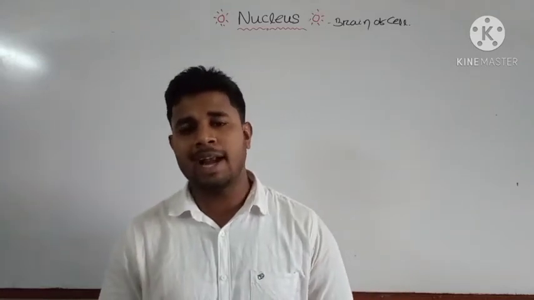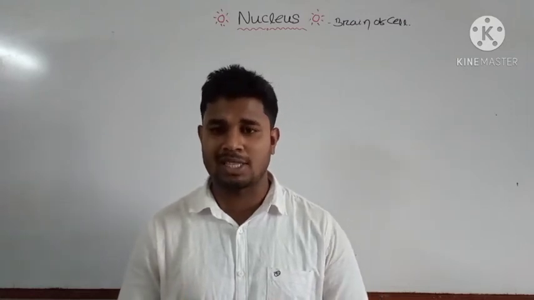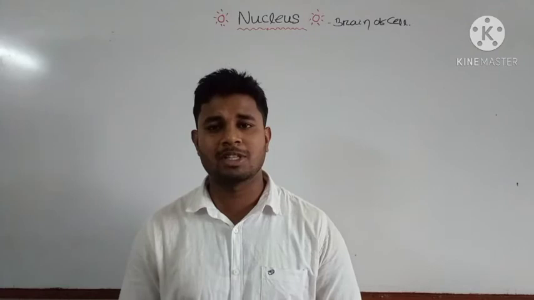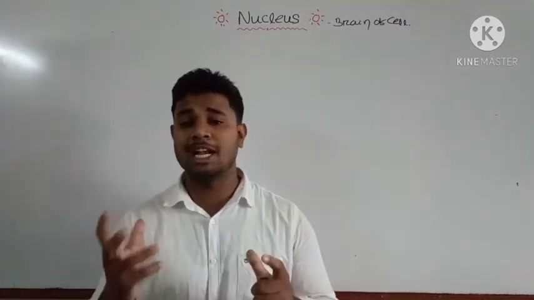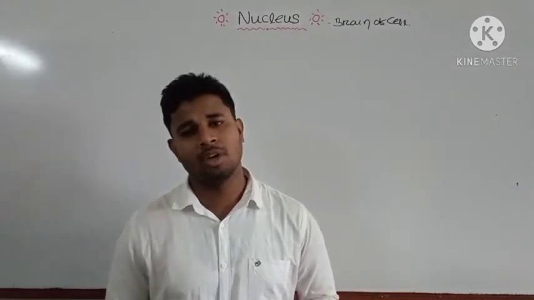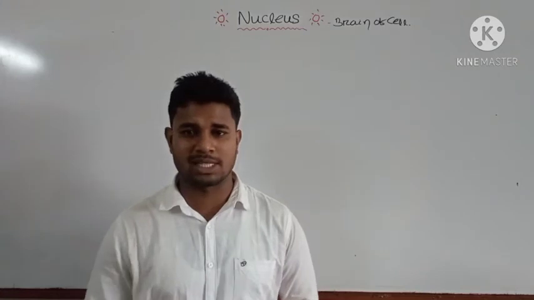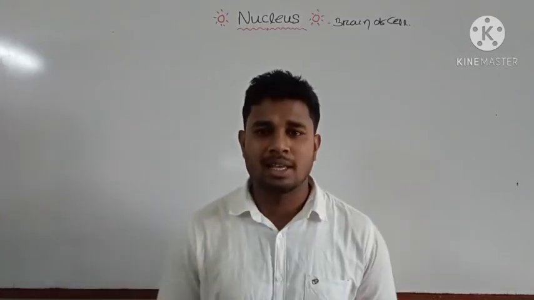That's why it shows the 9+0 arrangement. What is the main function of the centriole? The main function is that it helps in the formation of spindle fibers, which are present in the cell division process and help in the transport of chromosomes during cell division. Okay, then let us come to today's class, that is the nucleus.